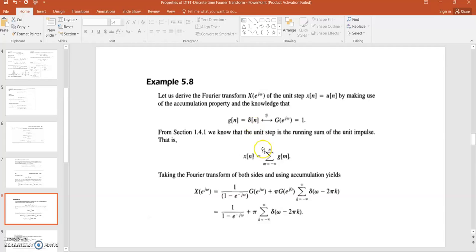So delta[n] has a Fourier transform 1. Here this is replaced by 1, and this G(e^j0) means the value of G(e^jω) at omega equals 0. If you put omega equals 0 here, it remains 1 because it is independent of the frequency, right? These are the properties that we have discussed. The remaining properties will be discussed in the next lecture. Okay, thank you so much.